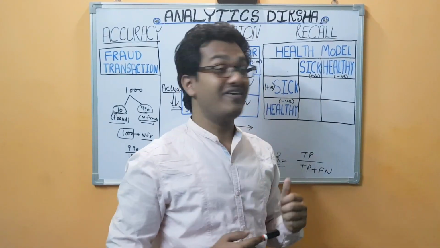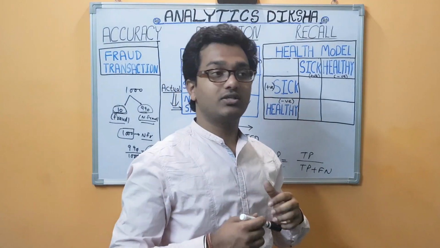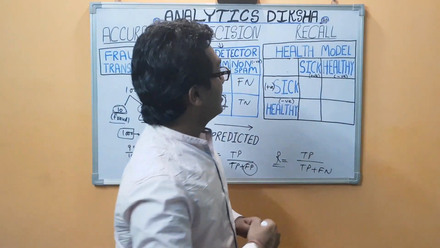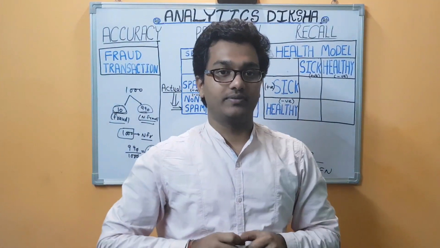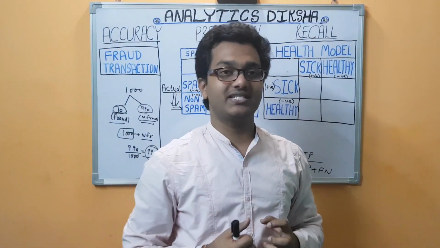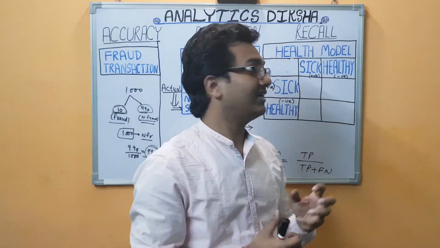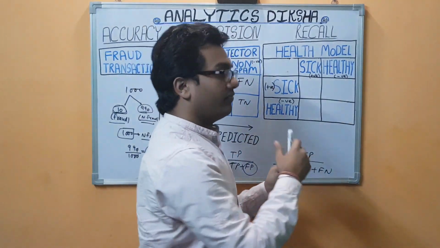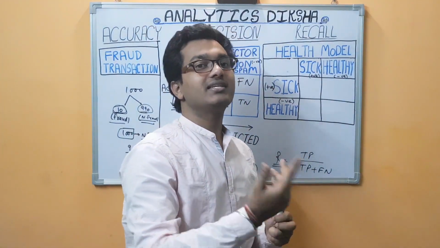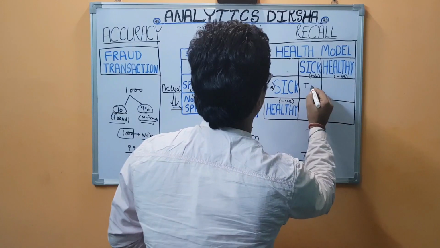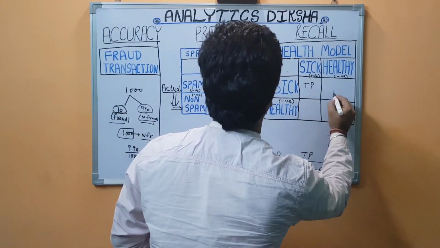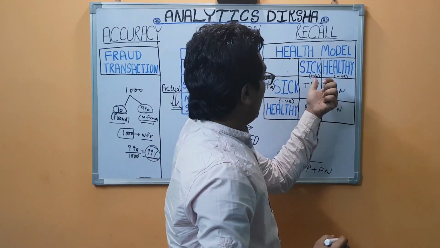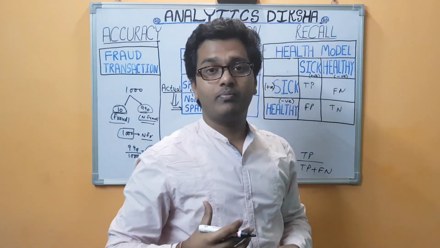Now let's see when recall works over precision, that is, you give more preference to recall instead of precision. This is the third model, which is a health model. It takes the patient's data or user's data and says whether that user is sick or healthy. We are saying that sick is positive and healthy is negative. Again, we can fill this table: true positive, true negative, false negative and false positive. Now think what is more important to you.